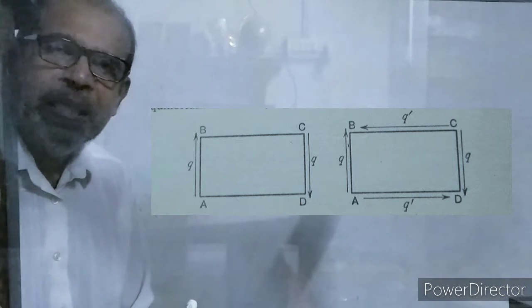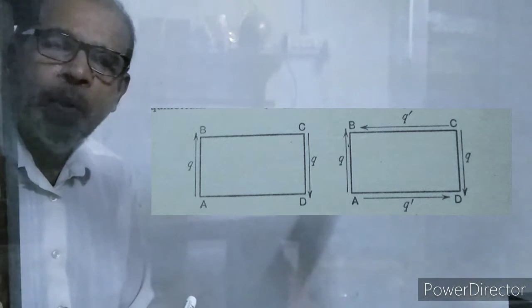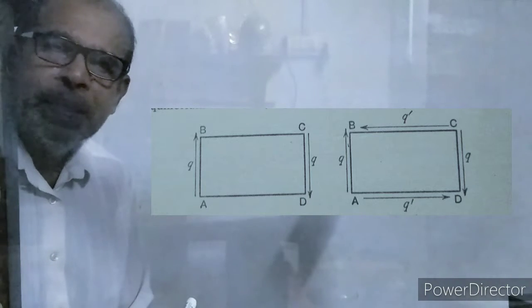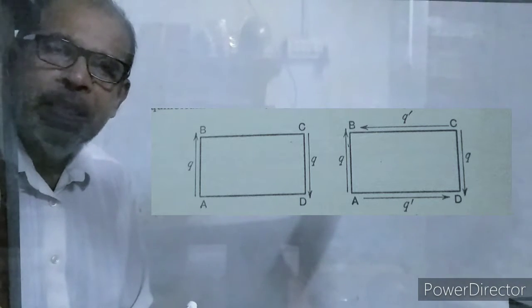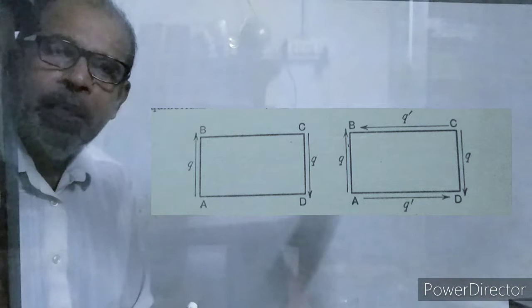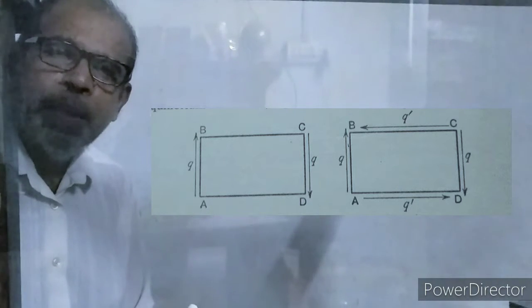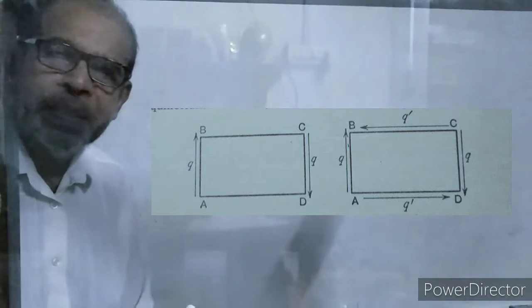Consider an infinitely small block ABCD, with unit thickness perpendicular to the figure.